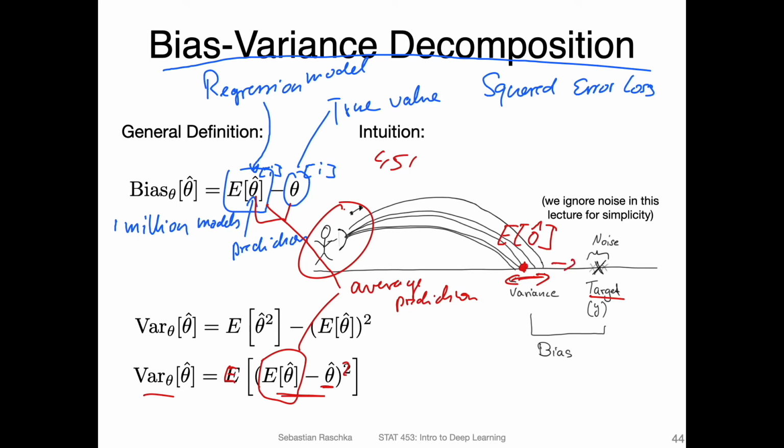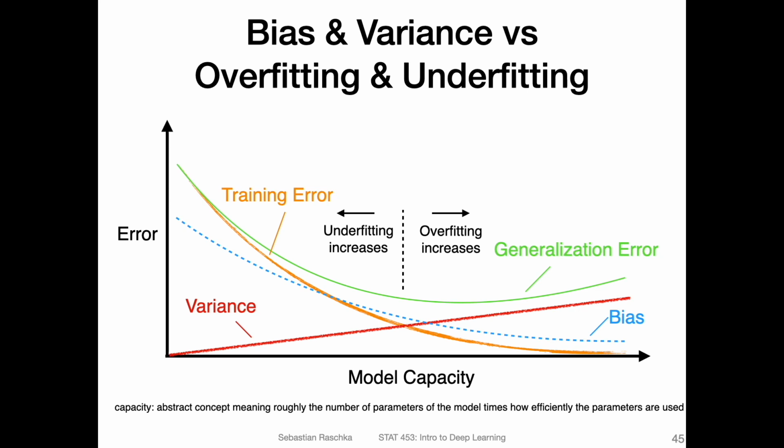So in that way, a model with high bias is usually not complex enough. So it's usually underfitting. High bias is usually underfitting and high variance is usually overfitting. So I try to summarize that here in this plot. Again, we have our error and the model capacity. The training error and generalization error is what I've shown you before.